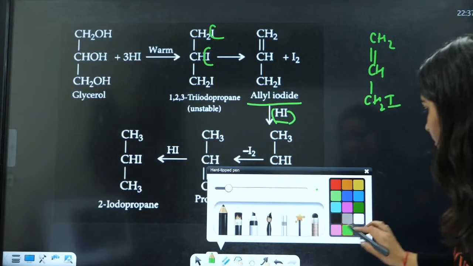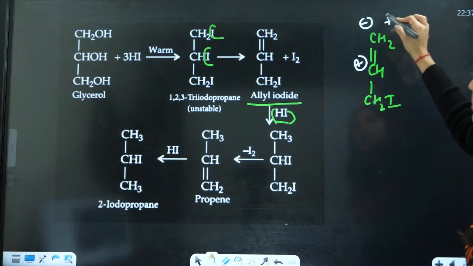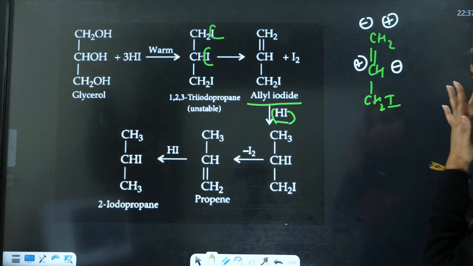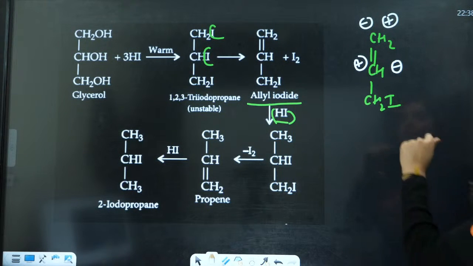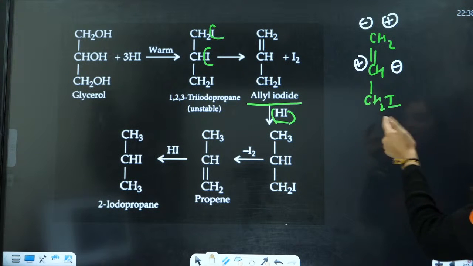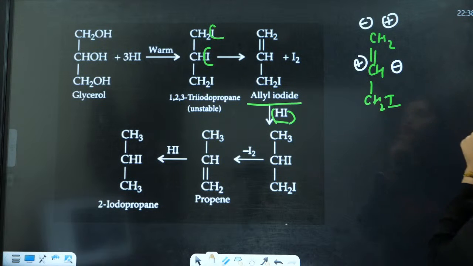There can be 2 cases, either negative here and positive there, or positive here and negative there. If the positive is in this case, you will have CH2I, this alkyl group that is going to donate the electrons, and you have positive on this carbon.